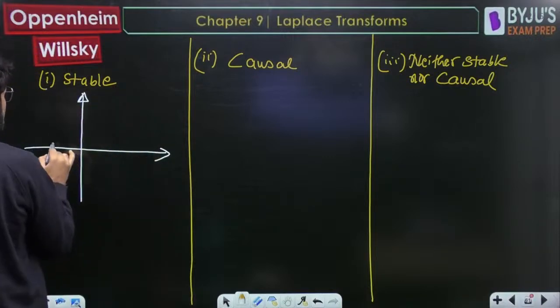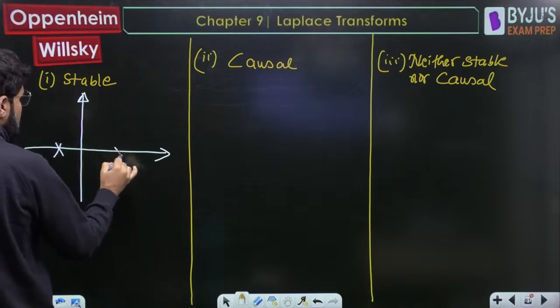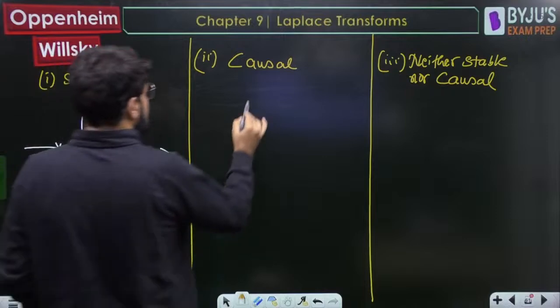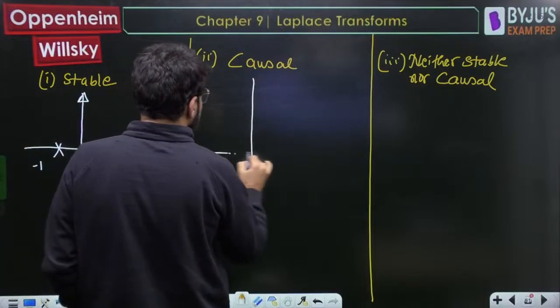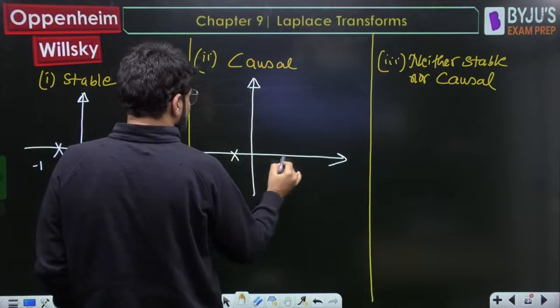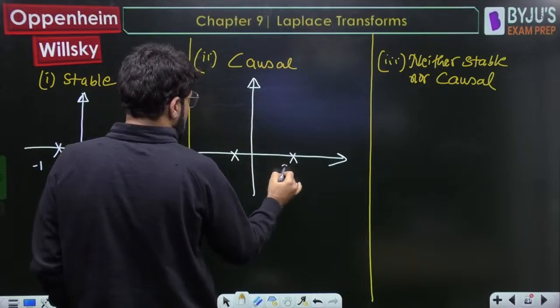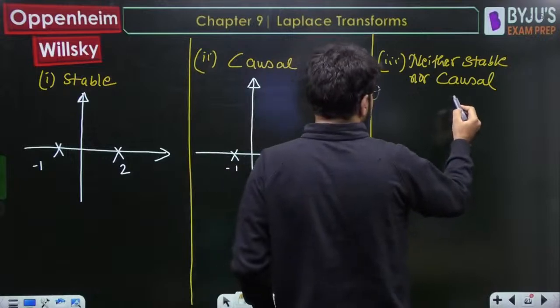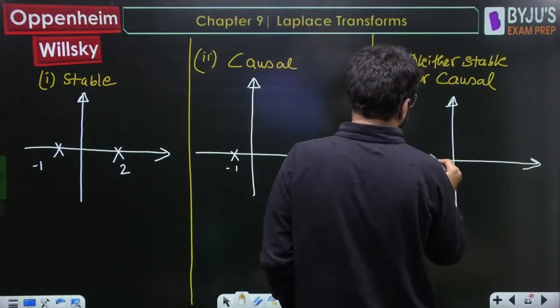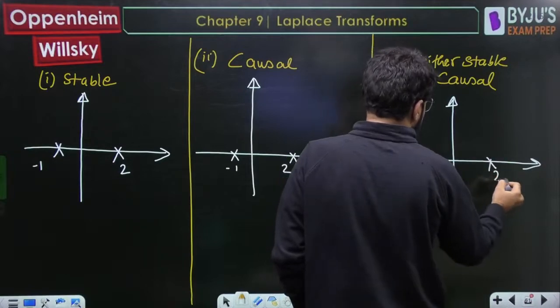We have the 2 poles minus 1 and plus 2. Next case, we have again the 2 poles minus 1 and plus 2.